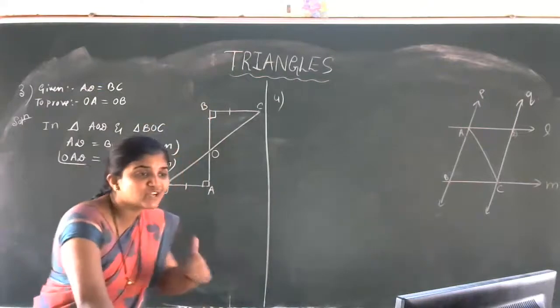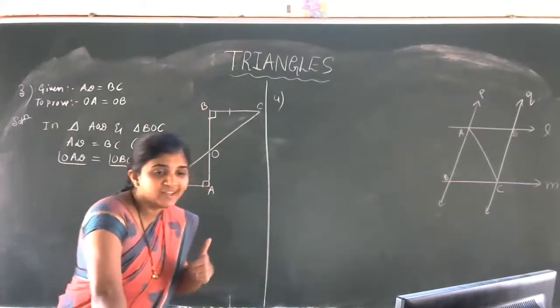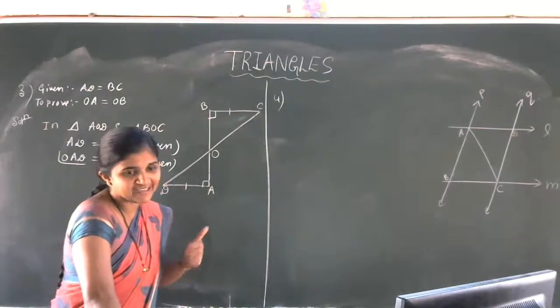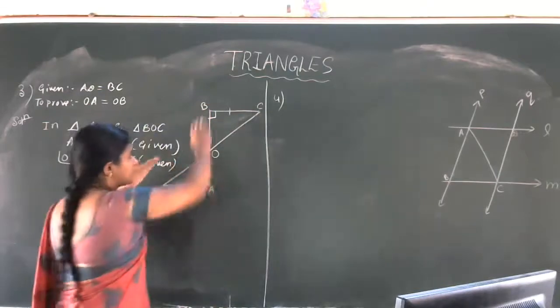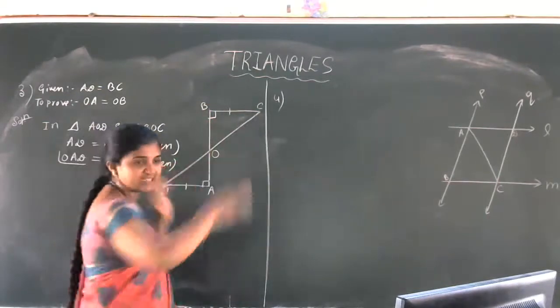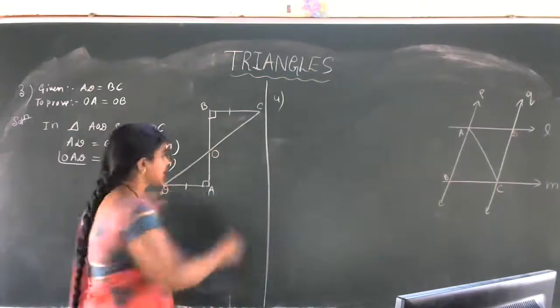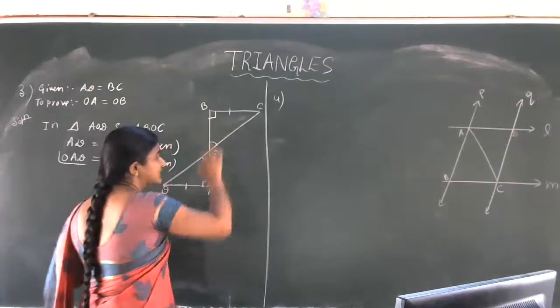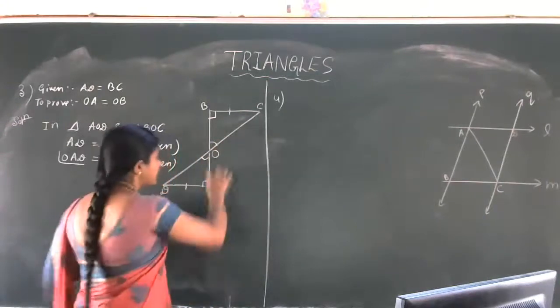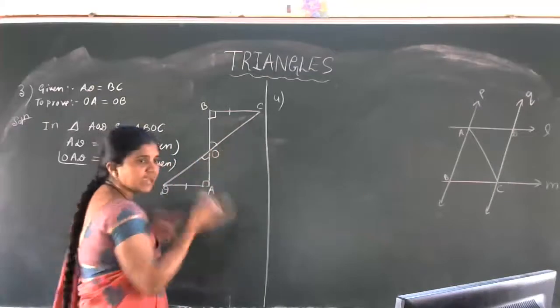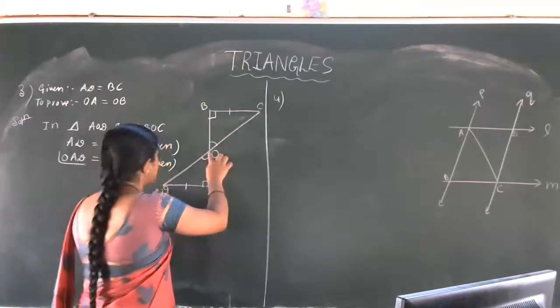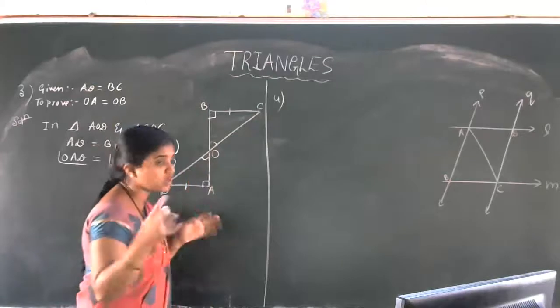Next, which concept do we have to take? Vertically opposite angle. Here you are observing the two lines intersecting each other, so there we'll get vertically opposite angles, right? OA is equal to OB, we have to prove, it is not given. OD is equal to OC is also not given.